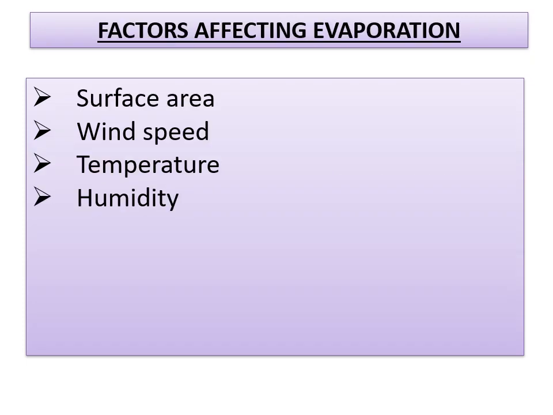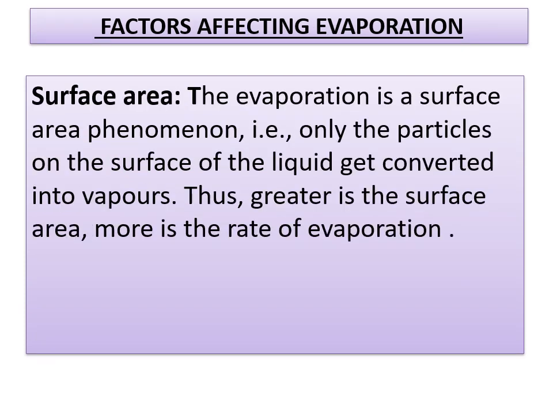Factors affecting evaporation. First one is surface area, second wind speed, third one is temperature, fourth one is humidity. So here comes the first factor, that is surface area. Evaporation is a surface phenomenon, that is, only the particles on the surface of the liquid get converted into vapors.